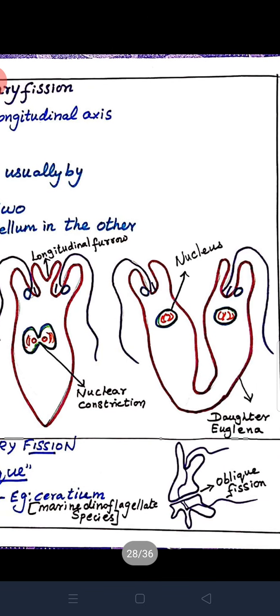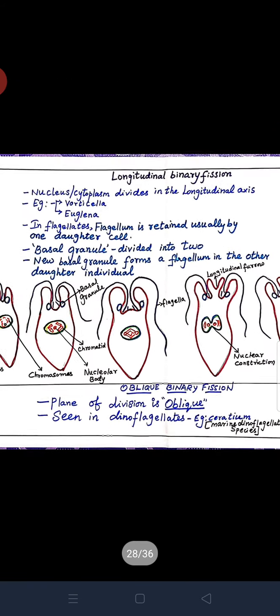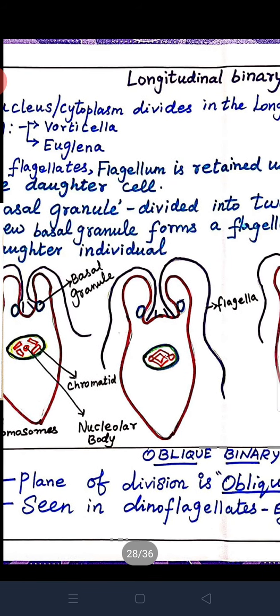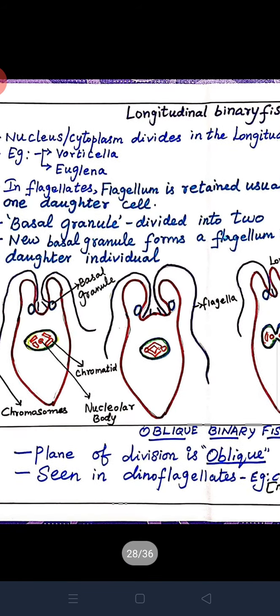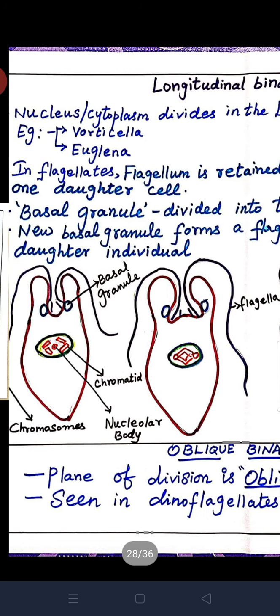Finally, it produces two daughter individuals. At the time of longitudinal fission, the flagellum is usually retained by one daughter. What about the other daughter? At the time, the basal granule, a bubble-like structure present at the anterior part, divides into two.